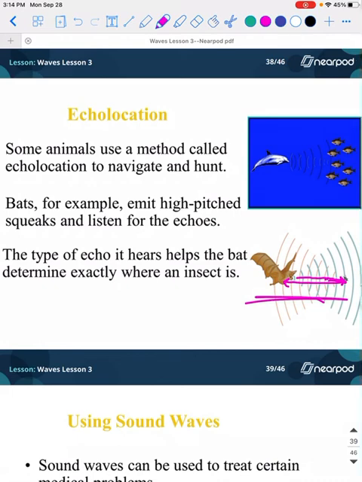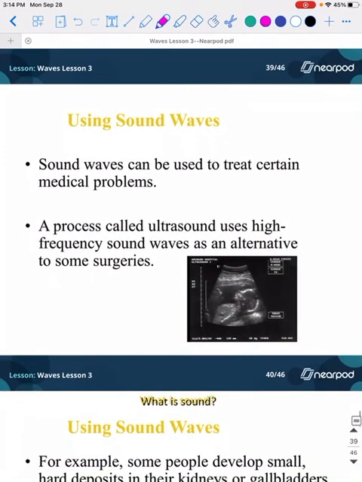I really am going to try to find this video for you guys of that blind man who is clicking his tongue. It is the coolest thing ever. I'm probably going to give it to you guys on Thursday.